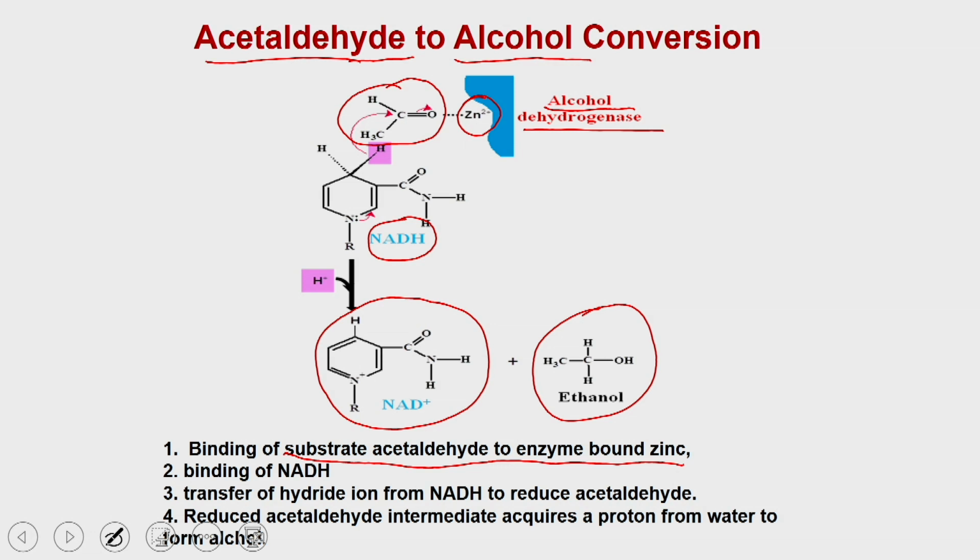Then this intermediate takes up a proton from the water, and with the transfer of proton, it generates the alcohol as well as the NAD plus. So, by doing this, pyruvate is converted into the alcohol.